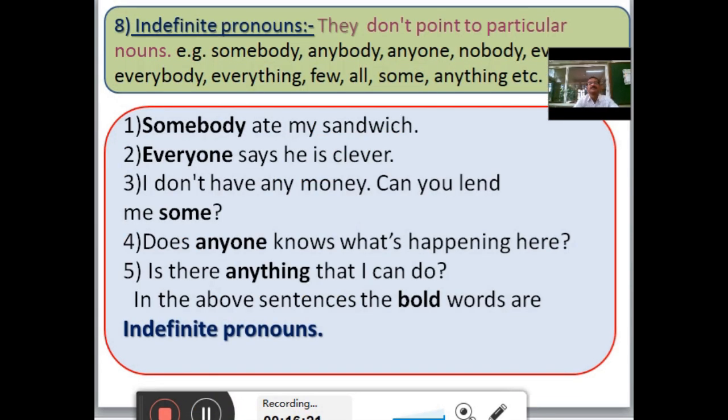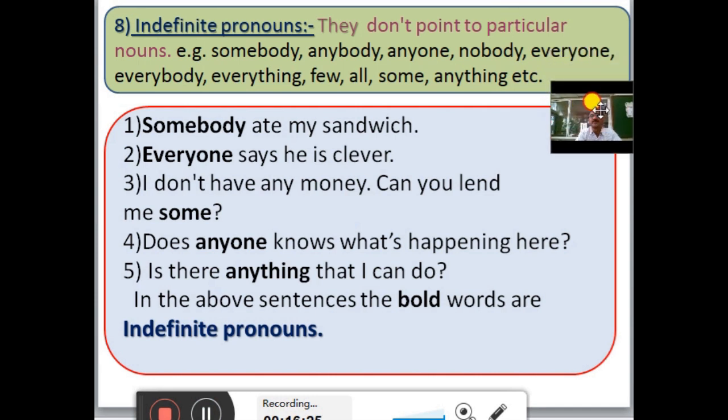The last pronoun, indefinite pronouns. They don't point to particular nouns. Somebody, anybody, anyone, nobody, everyone, everybody, everything, few, all, some, anything, etc. For example, somebody ate my sandwich. Here, nobody knows who ate the sandwich. That's why somebody is an indefinite pronoun.